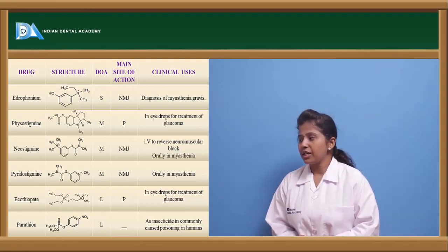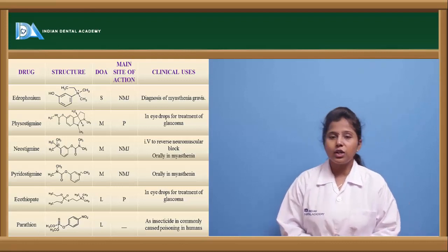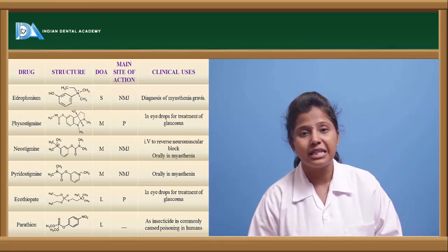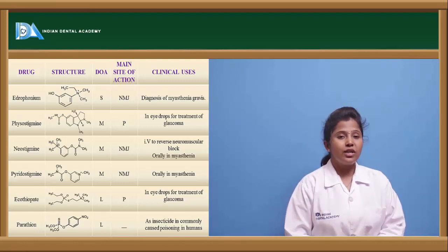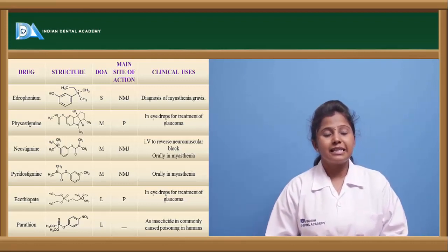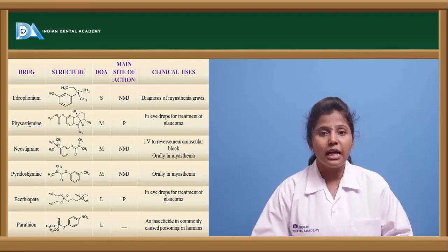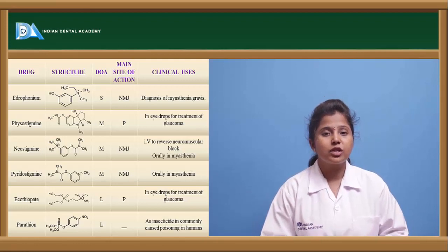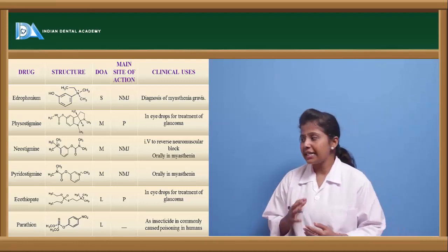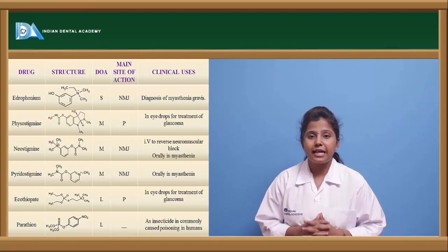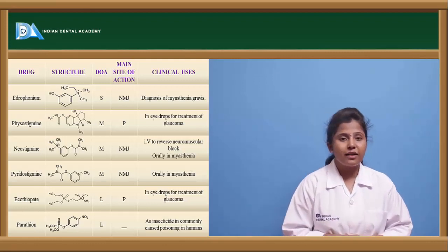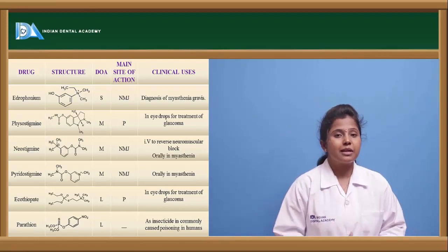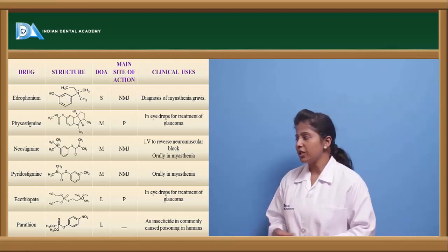And the other drug is ecothiopate, as well as parathion. These are insecticides which have cholinergic action. Because of their complex structure, their absorption is less, and the duration of action of these drugs is also long, and they act at the post-ganglionic site. But parathion has no clinical importance, as it does not even bind to the cholinergic receptors.